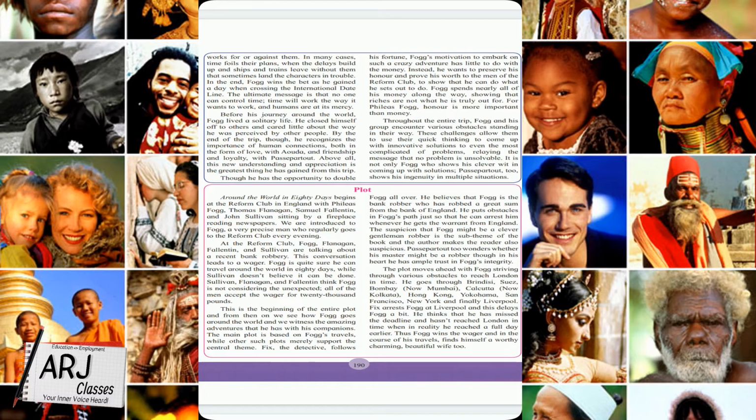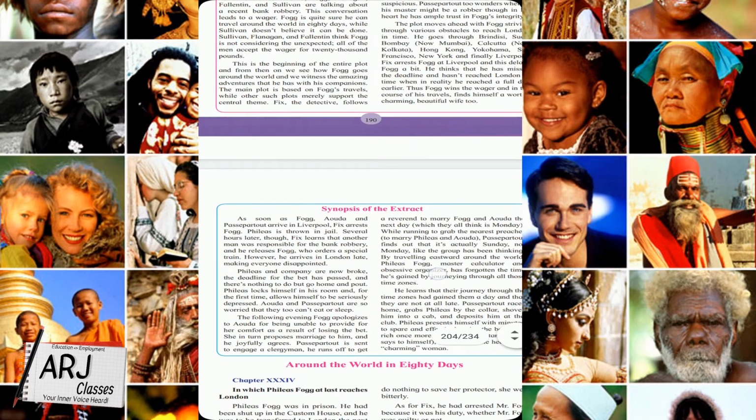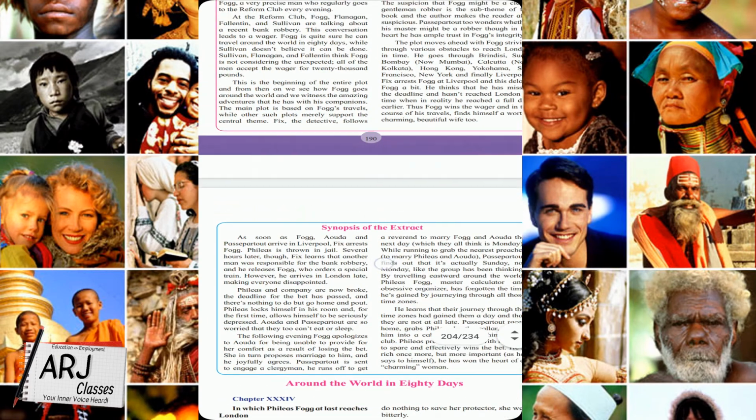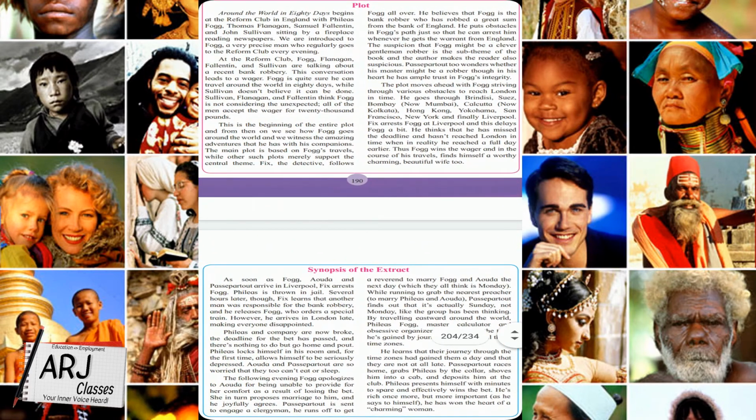Now let's move to page number 191. So today we are going to just see the synopsis of this extract in this part. In the next part, we'll go through the story too. Okay. Synopsis of the extract. Synopsis of the extract means whatever the extract is provided here, it is not the full story that is provided here. We are going to see what part of the lesson, or what part of the book, or what part of the novel is given here in the 12th standard textbook this year.